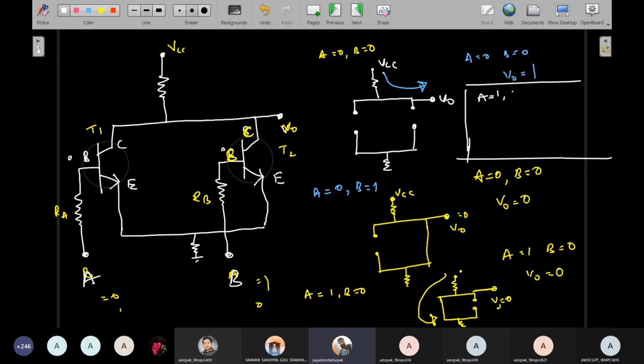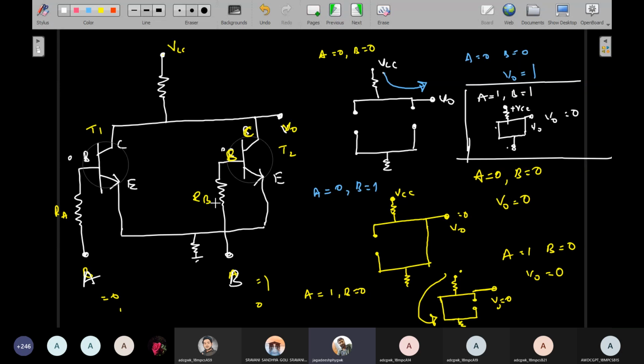If A is equal to 1 and B is equal to 1, this is VCC, and both are connected to ground. Why? Because the base terminal is high, which means it is activated, and the base terminal of transistor T2 is also connected to high, so T2 is also active. Active means short circuit, directly shorted and connected to ground. So in this situation also, VCC simply goes to ground potential. Therefore your output voltage V0 is 0.